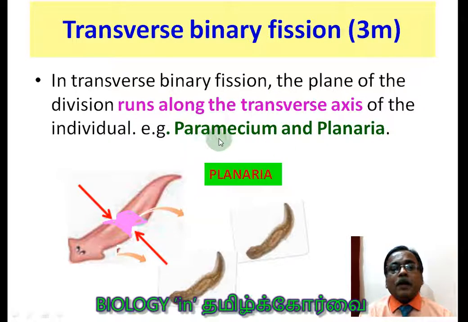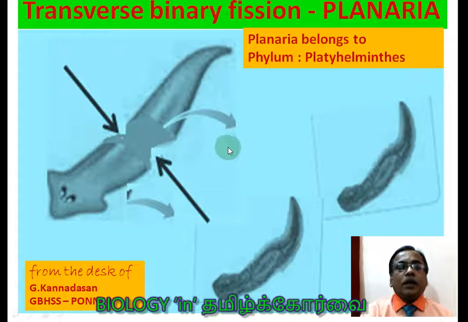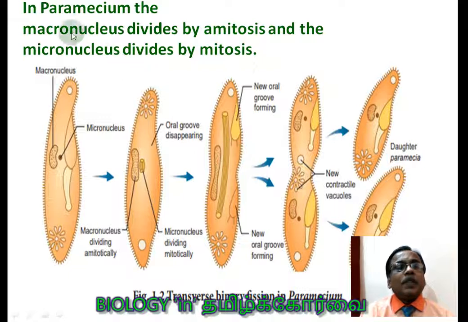This is planaria, and one more example we are going to study: paramecium. Here the enlarged diagram is given. You can pause it and see. In paramecium, this is one of the very important points, students: the macronucleus divides by amitosis and the micronucleus divides by mitosis. There are two nuclei. One is the micronucleus, the smaller one, and another is the larger macronucleus. Now you see it is dividing by mitotic division. You see the spindle fibers, and this is mitosis. The nucleus divides into two.